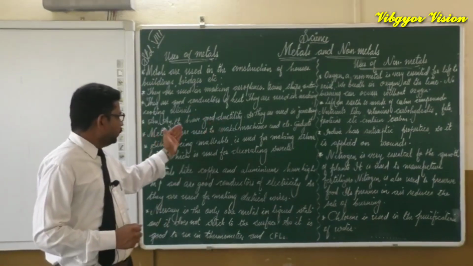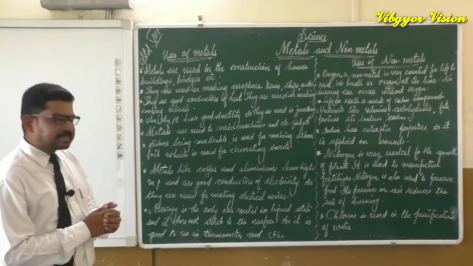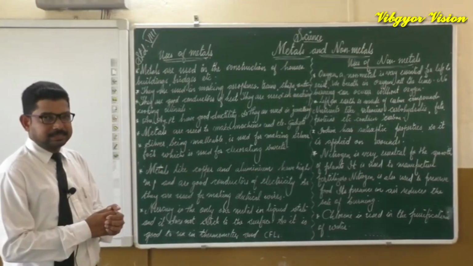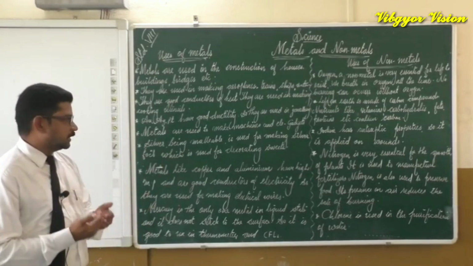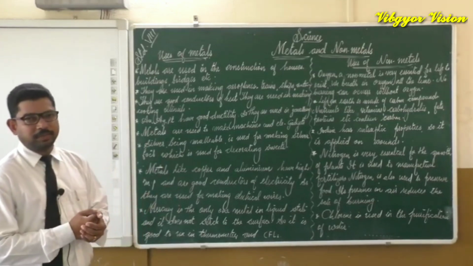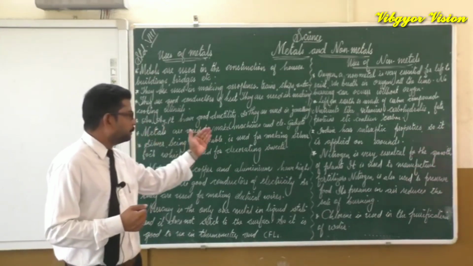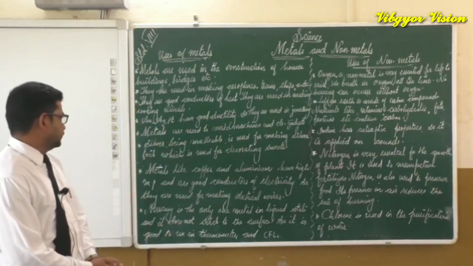Metals are used to make machines and electrical gadgets. So no explanation is needed. They have good tensile strength and they are good conductors of electricity. So they are used to make machines and electrical gadgets.